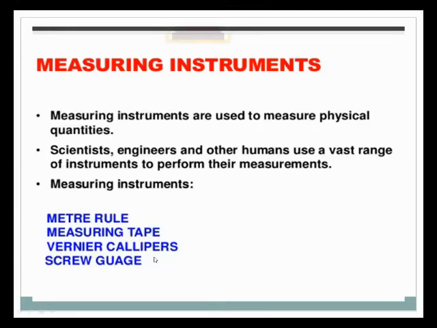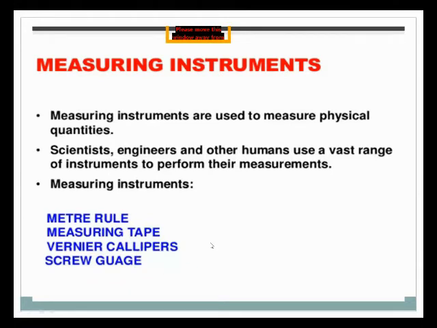And the third one is the vernier caliper and the screw gauge. These two instruments are used to find the smallest lengths, the depth or the radius of different materials. These are the important instruments to find the length. The first is the meter rule, the second is the measuring tape, and the third is the vernier caliper and screw gauge. These last two are used for the radius and depth of different materials.